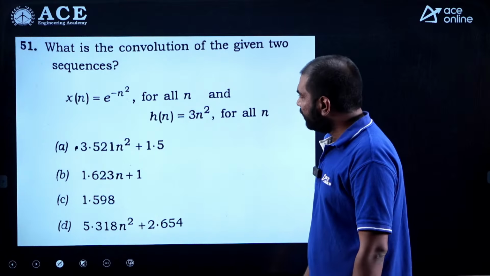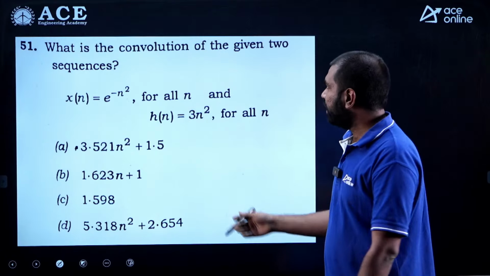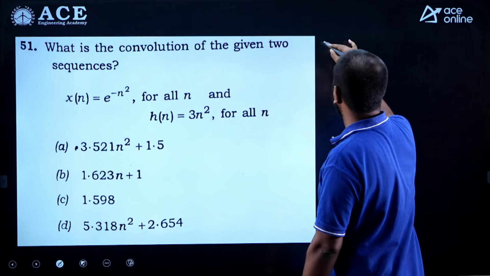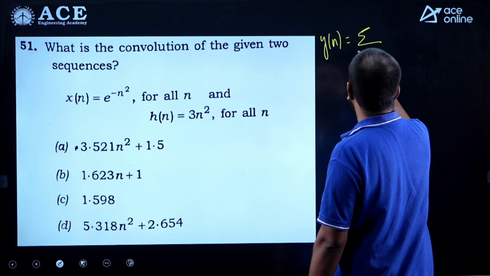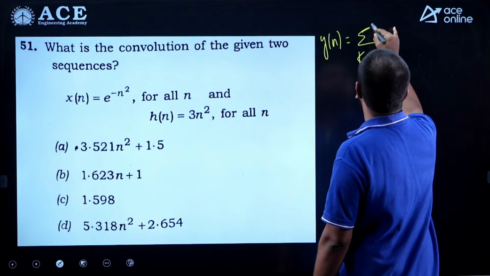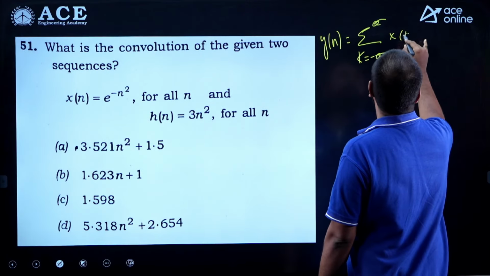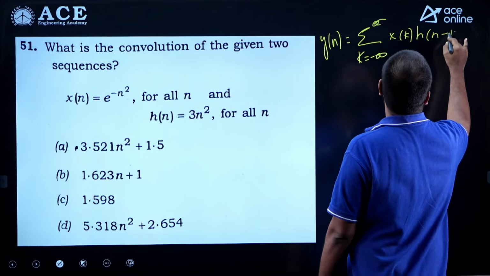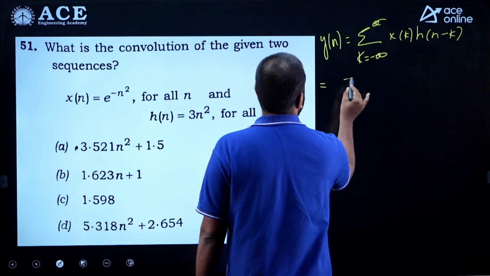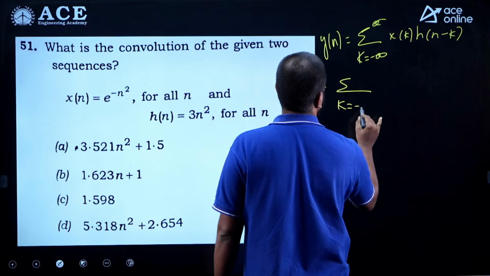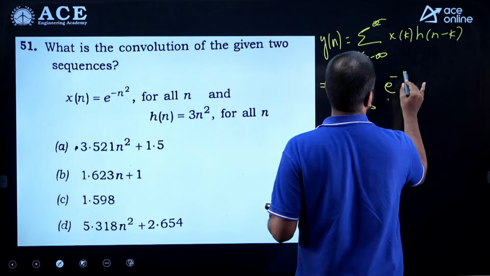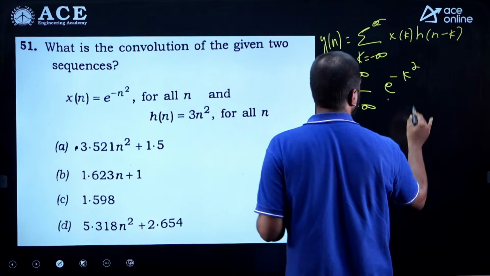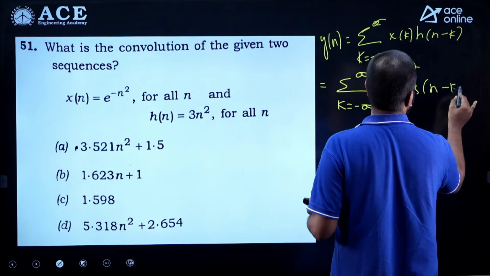Here x of n is given, h of n is given. We are asked to find the convolution of that. So how do you find the convolution? y of n equals summation k from minus infinity to infinity x of k h of n minus k. If you substitute this, summation k from minus infinity to infinity, x of k is e power minus k square, and then this is 3 times (n minus k) whole square.